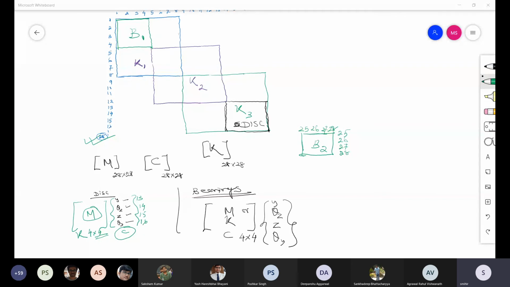You have to refine the mesh based on the solution. Further, I also told that the element length can be different. Even if you take 7 elements, you can change the length such that one node will come at the disk point. That is also possible.